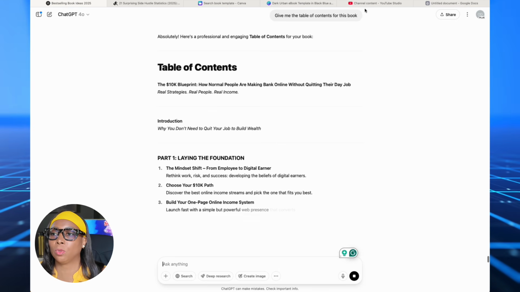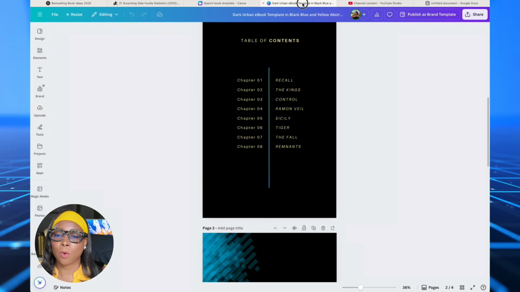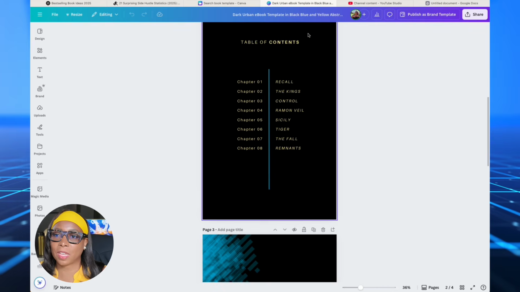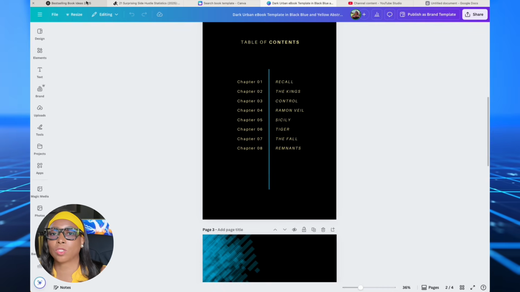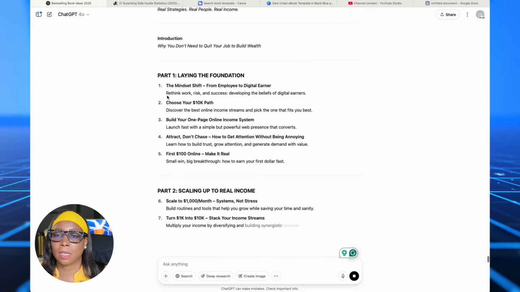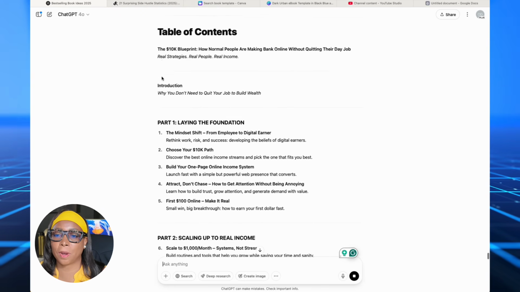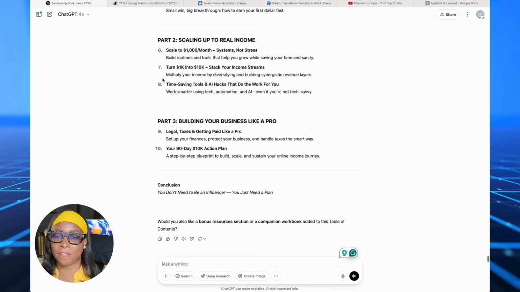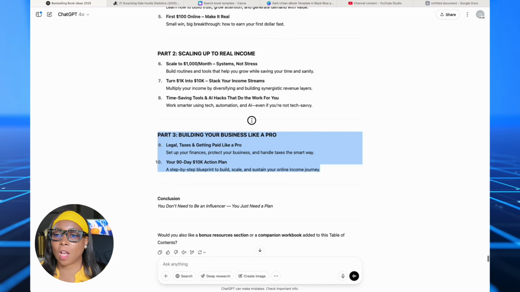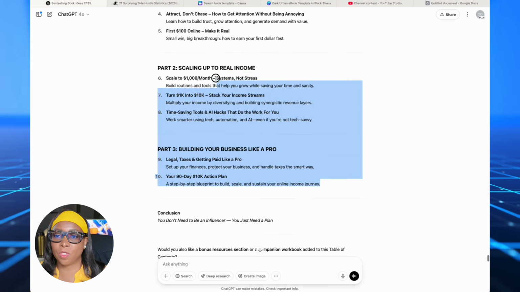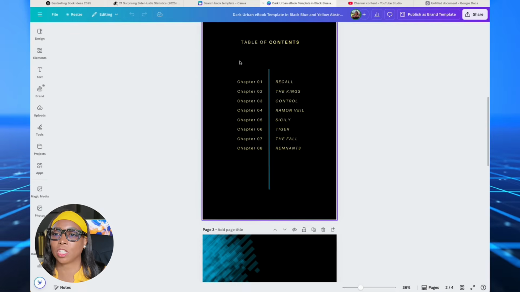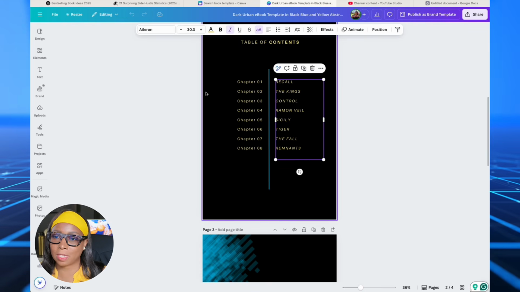So what you would do in Canva, which will give you a really nice layout if that's what you're looking for, you can just copy the table of contents here, part 1, part 2, part 3. It's going all fancy, but we can just copy it. Or you can use the formatted version that's here and do chapter 1 and chapter 2.